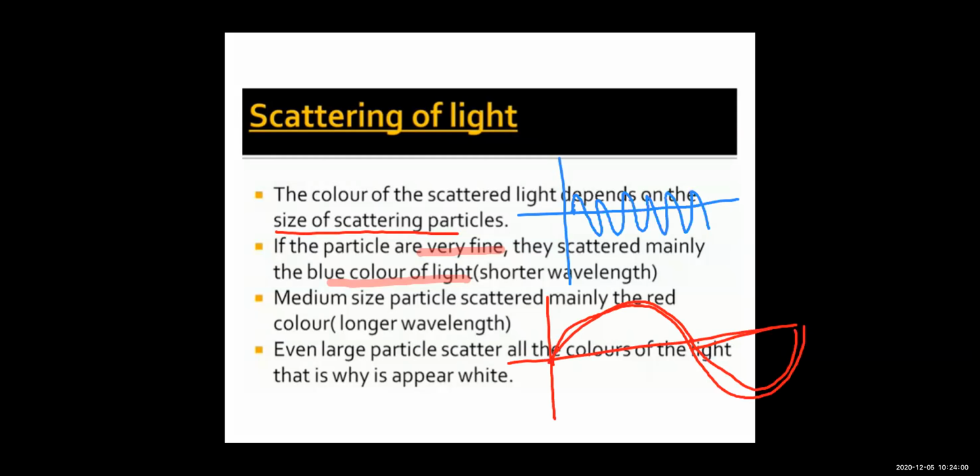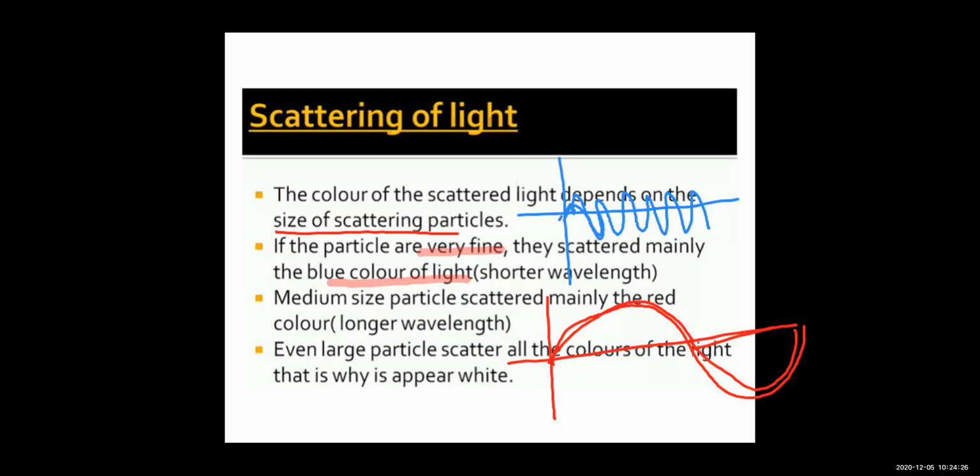And here you can see, compare it with blue, the wavelength of blue is very small. So when the scatterers in the atmosphere are of very small size, they are only able to scatter the blue color of the light. That is, they are only able to scatter the shorter wavelength light.